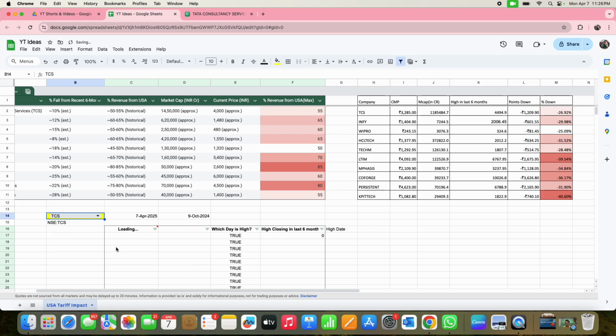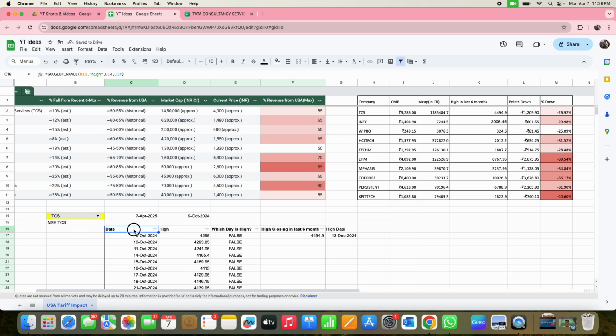So TCS, the moment I change TCS, what it does, if you see, it is picking TCS and these two dates and I'm bringing the high value. Okay, this was a high. I simply took the max of all the values since the last 6 months. I got this, and using XLOOKUP I'm finding on which date the price was high.